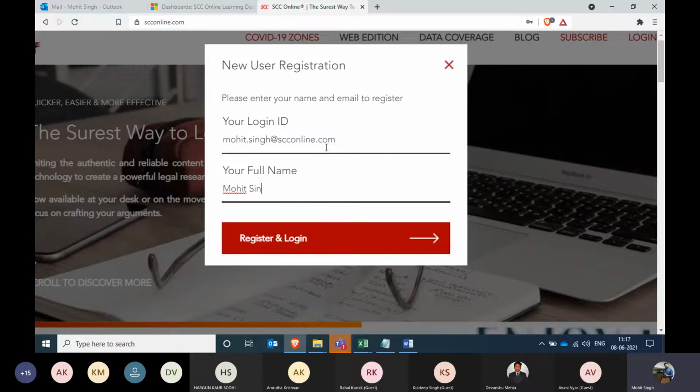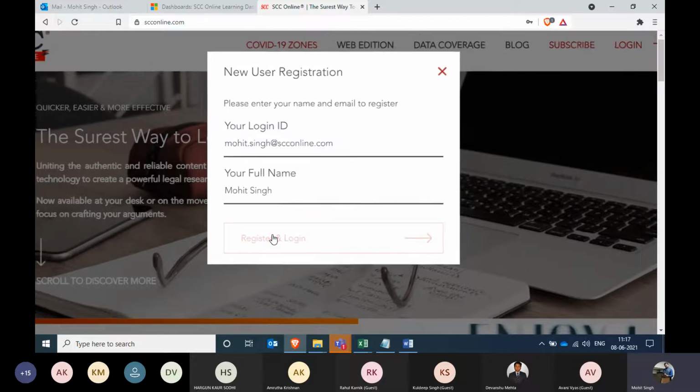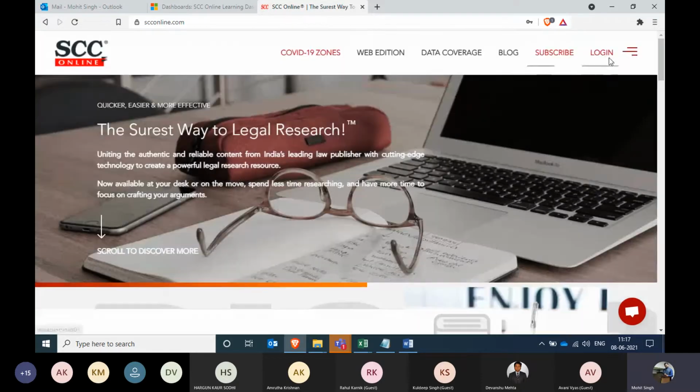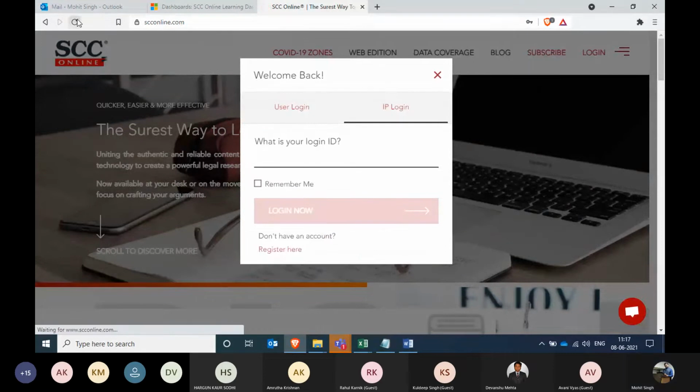Just a second. Register and login. I believe it's taking some time. Let me try it again real quick. But that's the way of registering yourself. You just go to the IP login. You click on register here, put in your full name, put in your login ID, and click on register here.